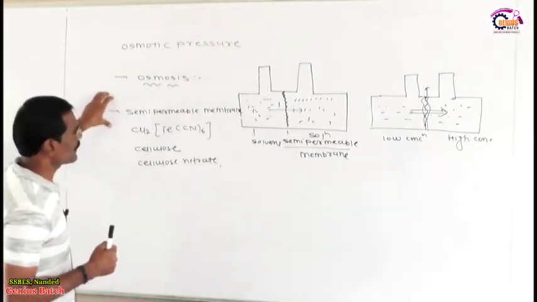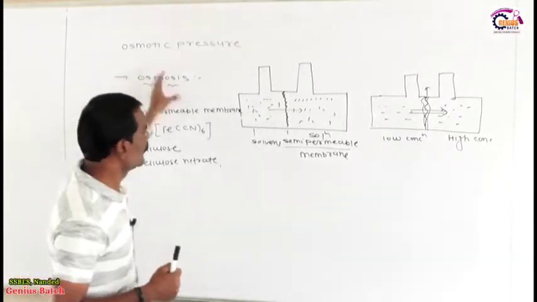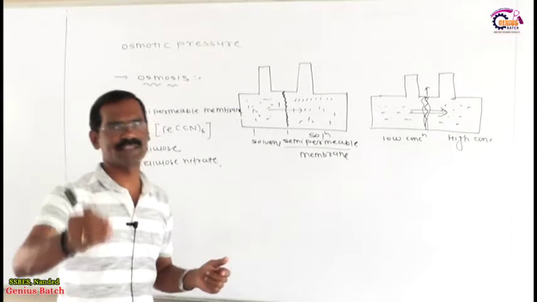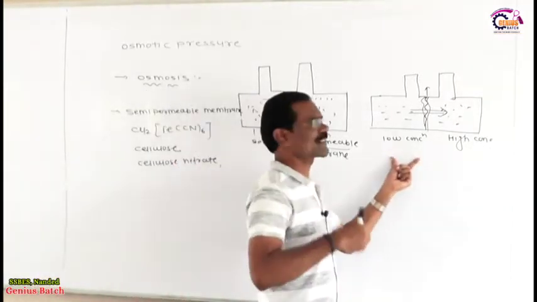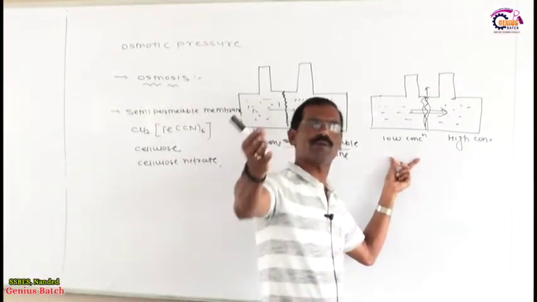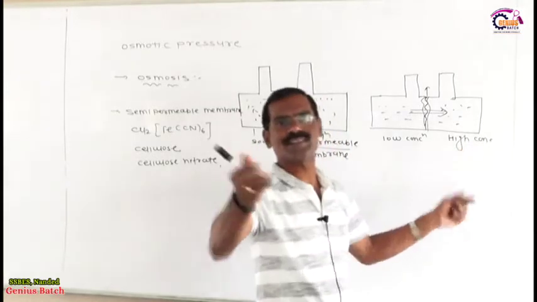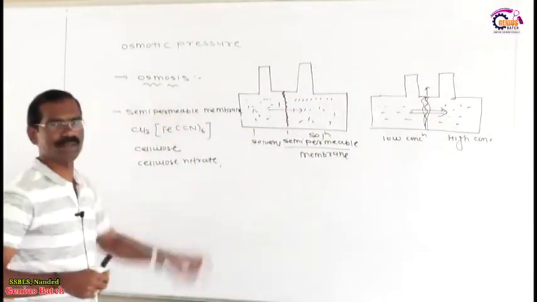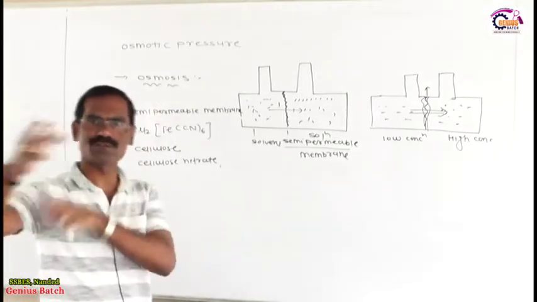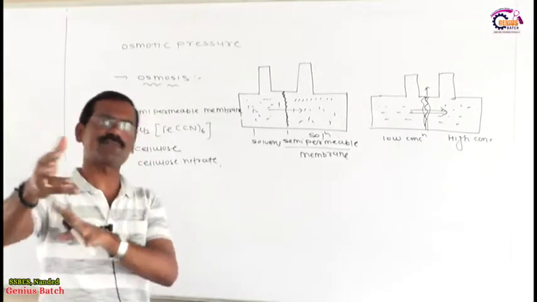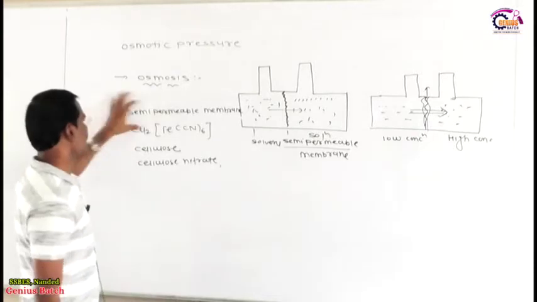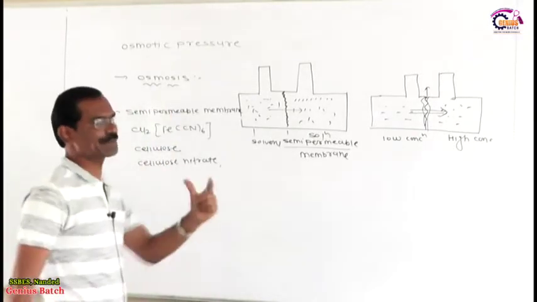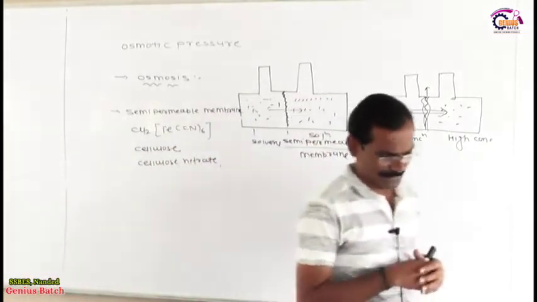Osmosis means unidirectional flow of solvent to the solution through a semi-permeable membrane, or unidirectional flow of solvent from solution of lower concentration to solution of higher concentration through a semi-permeable membrane. The best examples of semi-permeable membranes are copper ferrocyanide or cellulose nitrate.